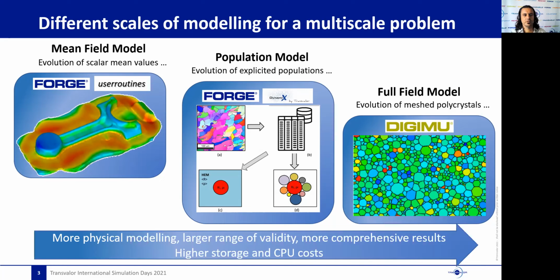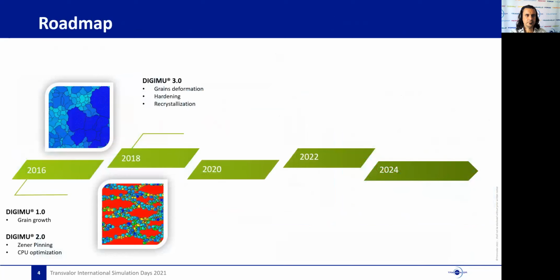The deeper you go in the modeling scales, the more physical description and modeling you can obtain. You can then enlarge the range of validity of your model and obtain more comprehensive results. The price to pay is an increased CPU and storage cost. In this roadmap, I will concentrate my talk on the full field scale modeling with DigiMu solution only.